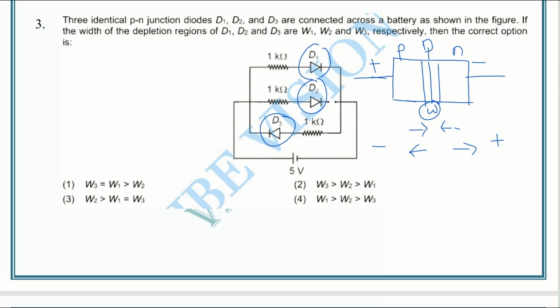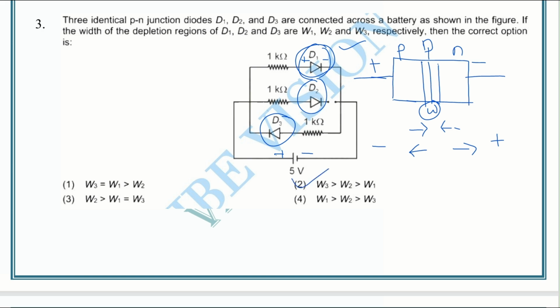Forward bias must have the lowest width, that is here D1 is the forward bias, because the battery's positive terminal is connected to the p type and the negative terminal is connected to the n type. That's why D1 must have the lowest thickness. That means option 2 is correct.